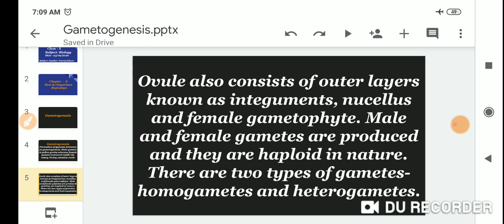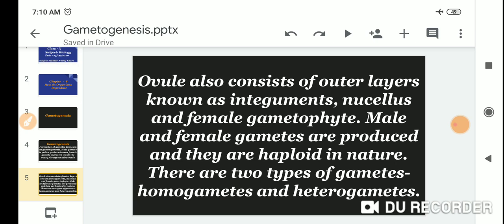The ovule also consists of an outer layer known as the integuments, the nucellus, and the female gametophyte. Male and female gametes are produced, and they are haploid in nature.